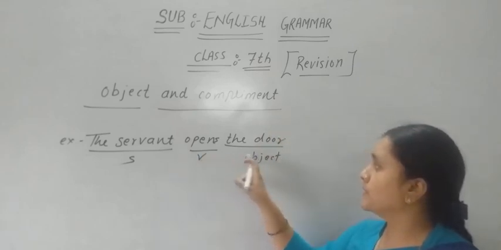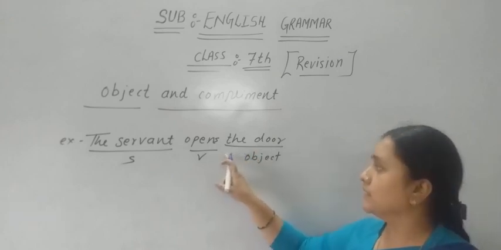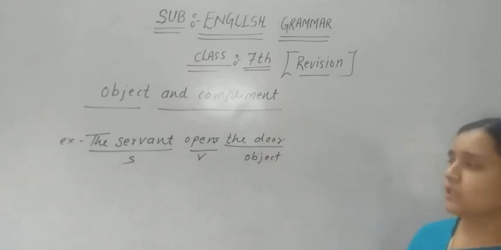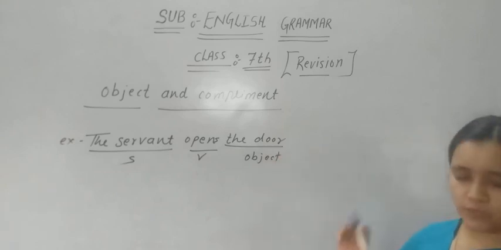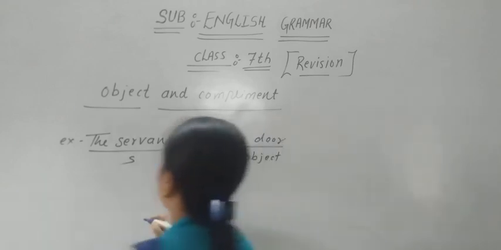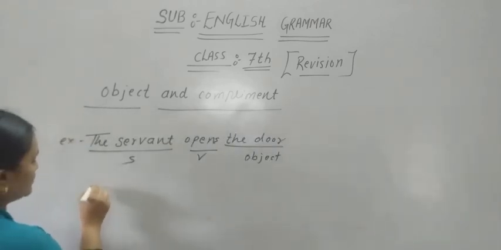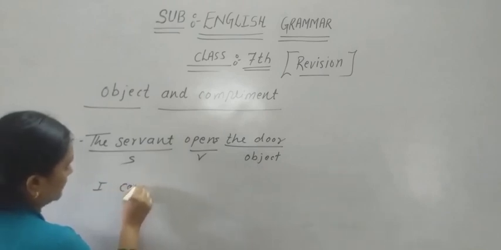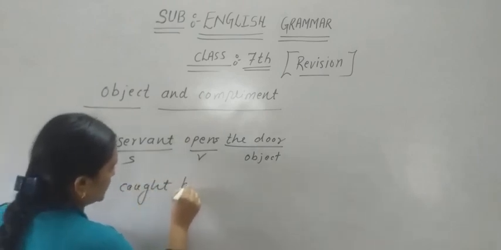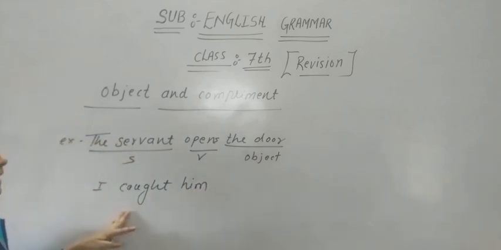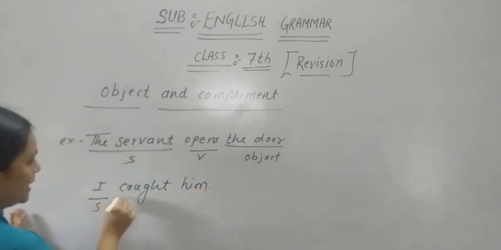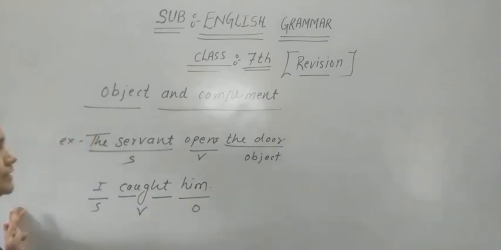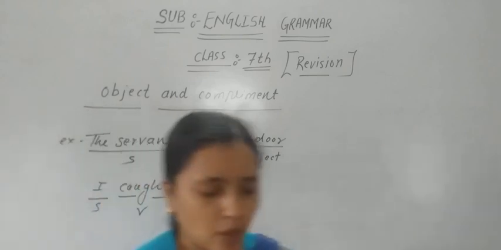The servant opens the door. Here we could see the action that is taken by the verb, and it is the door. So here we could say the door is an object. Now let me see one more example. I caught him. I is a subject, caught is a verb, and him is an object. So in this way, what is an object?